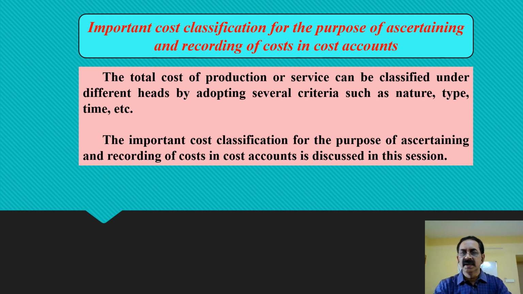So there are several criteria or parameters of classifying the costs. However, in this video, I am going to discuss three methods of classifying the costs. This classification is useful and helpful in ascertaining and recording of the costs in a systematic manner in the coming chapters. So that is the reason why let us confine our classification of costs to the three methods. Let us see these three methods of classification of the costs.